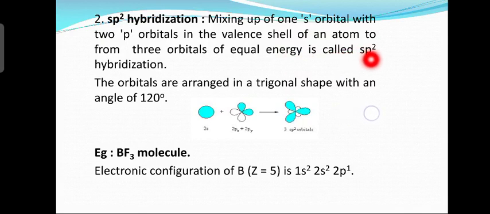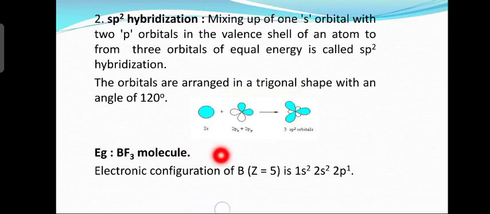So that is called what? sp2 hybridization. These orbitals are arranged in a trigonal shape, with a bond angle of 120 degrees. You can see here the 2s orbital and the 2p orbitals x and y combine to give rise to three sp2 hybridized orbitals. Which is an example of sp2 hybridization? The boron trifluoride molecule, BF3, where the central atom is boron.